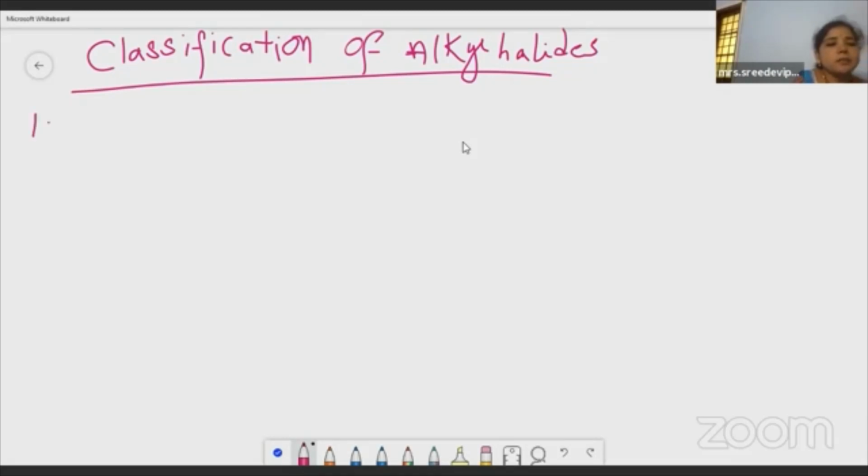So the first type of classification of alkyl halides is based on the number of halogen atoms.